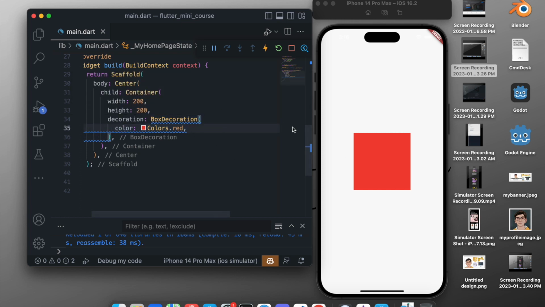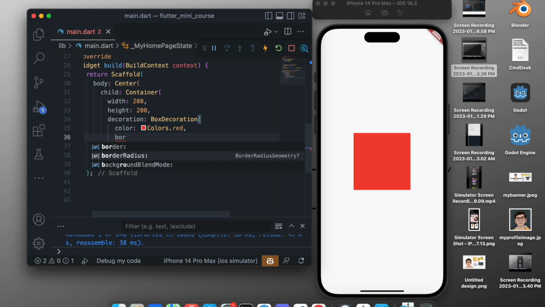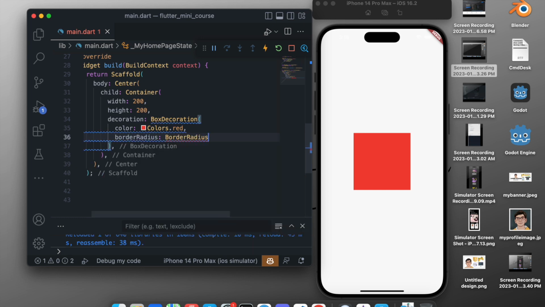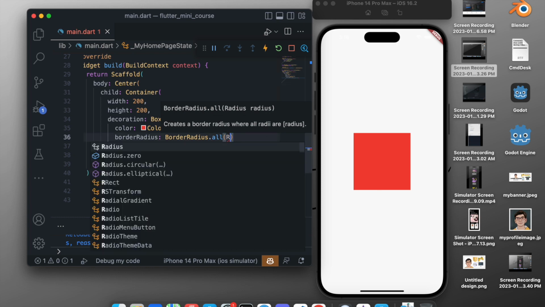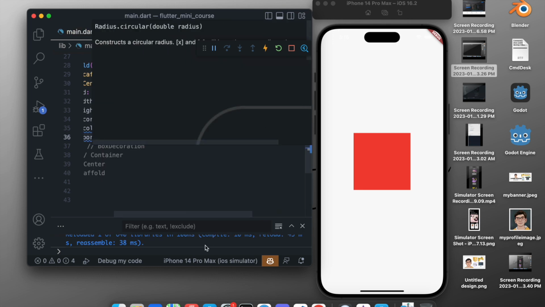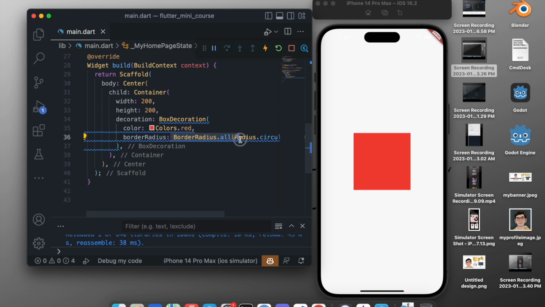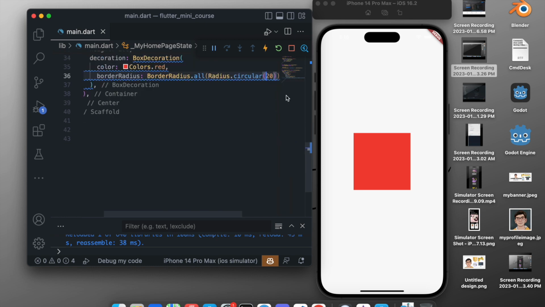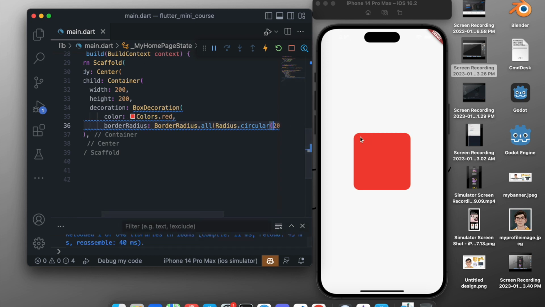In the decoration there are many properties, like we have border radius. In the border radius we can change it to BorderRadius.all, because we want to change the border radius on all sides, and then we want to change the radius to Radius.circular, and the radius will be 20. So what we did right here is we took all the borders and changed the radius to circular, and we made it 20. And if you save it now, you see that immediately it changed its border radius to 20, and now it has curved corners.